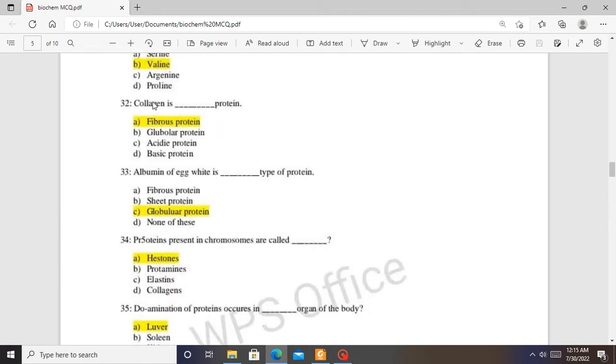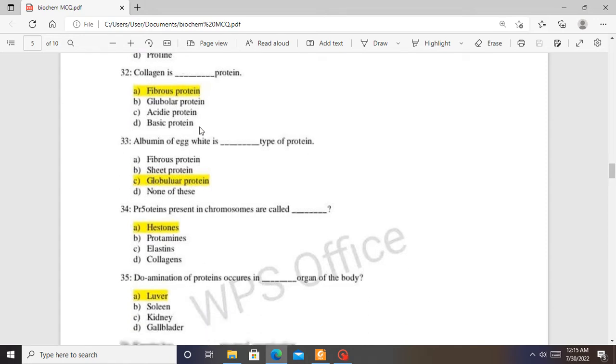32, collagen. So collagen is a fibrous protein found mostly in connective tissues. Albumin of egg white is, so albumin is a globular protein because it's more spherical.